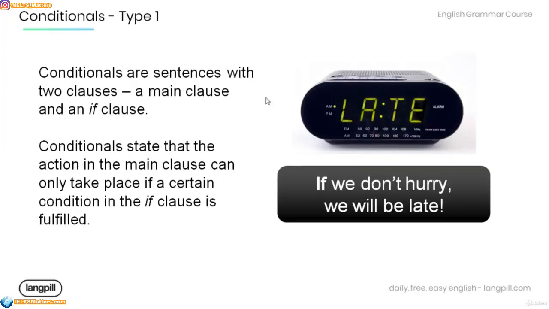Remember that conditionals are sentences with two clauses, a main clause and an if clause. Conditionals state that the action in the main clause can only take place if a certain condition in the if clause is fulfilled. Have a look at the example over here. If we don't hurry, we'll be late. This is a conditional sentence and is used to state that the action in the main clause, being late, will take place if we don't hurry.